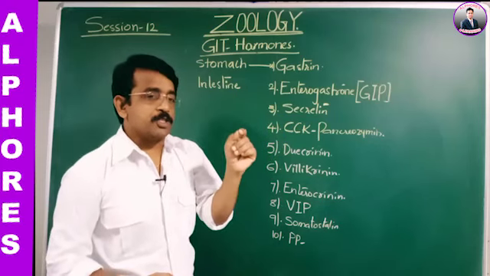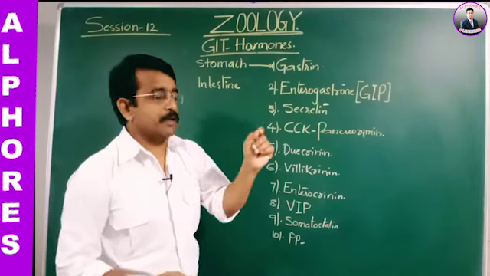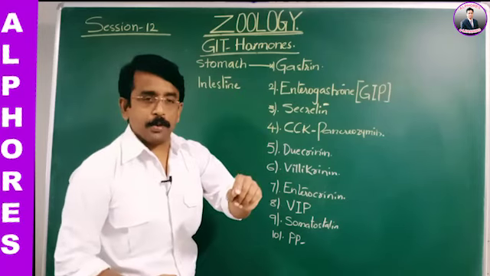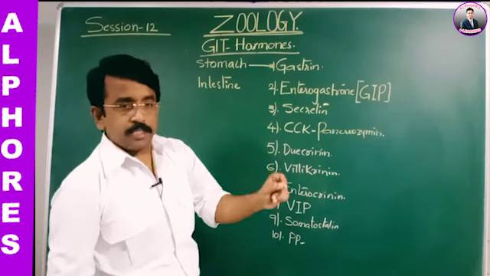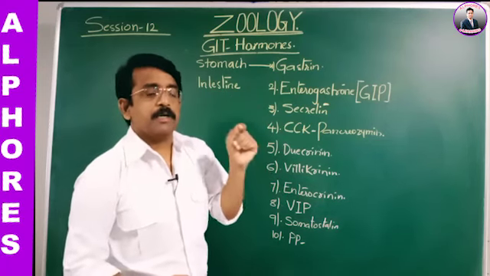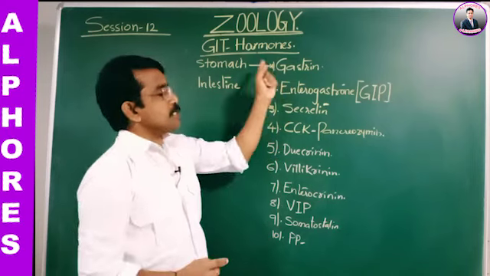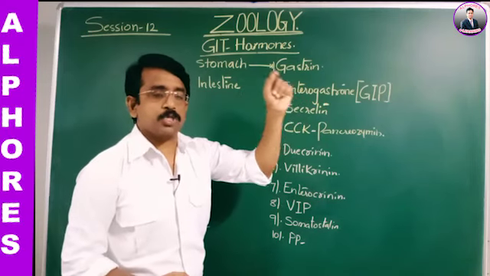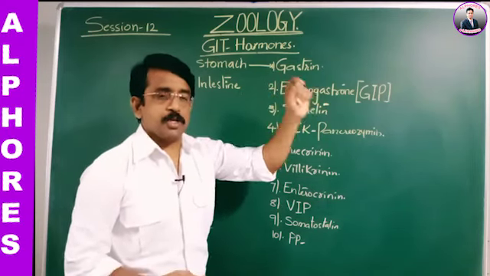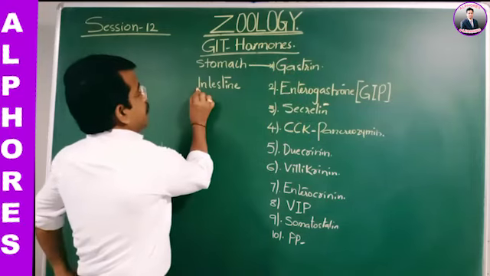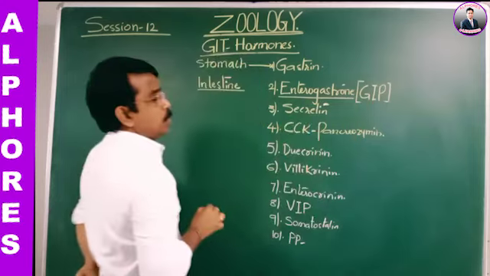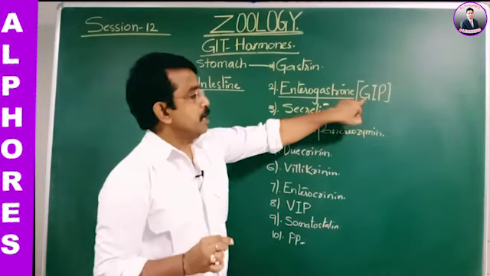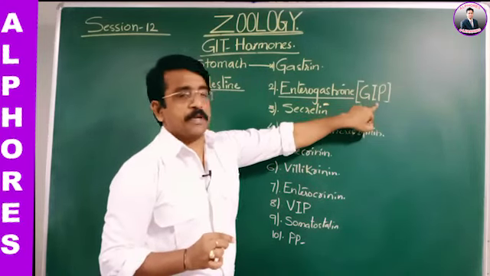Pepsinogen, HCl, mucus and castle's intrinsic factor are all part of the gastric juice. So gastrin stimulates the gastric mucosa to secrete HCl and pepsinogen. Next, from the intestine, enterogastrone, which is also named the gastric inhibitory peptide hormone.